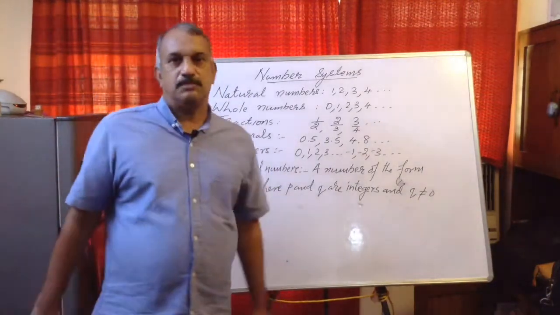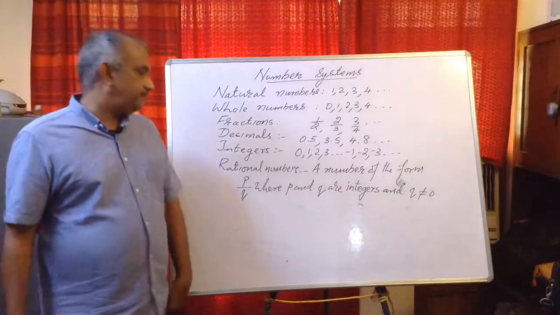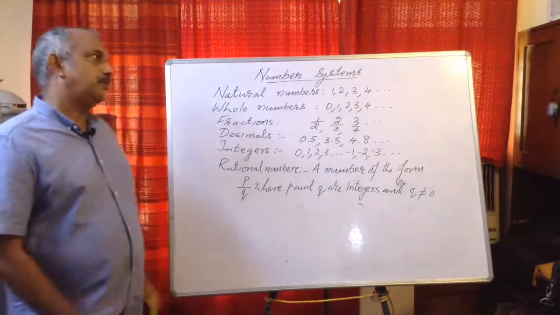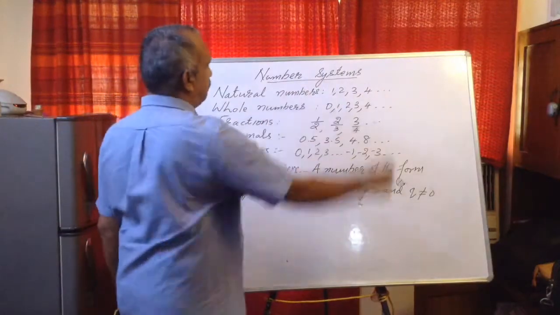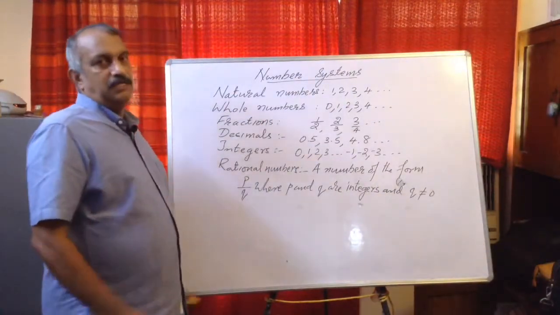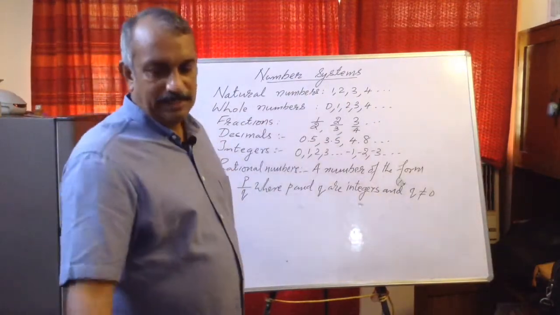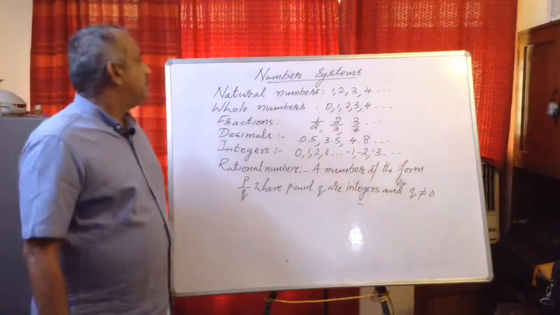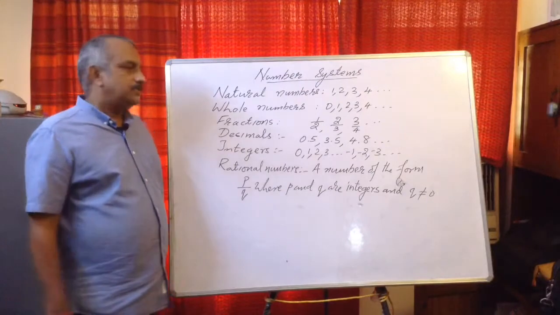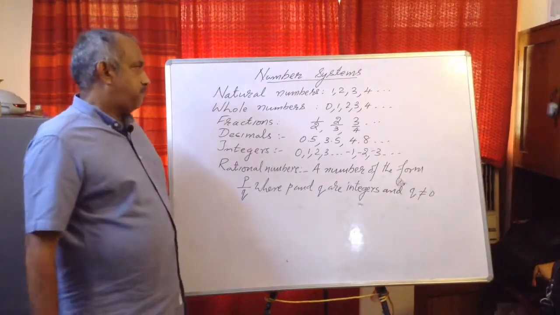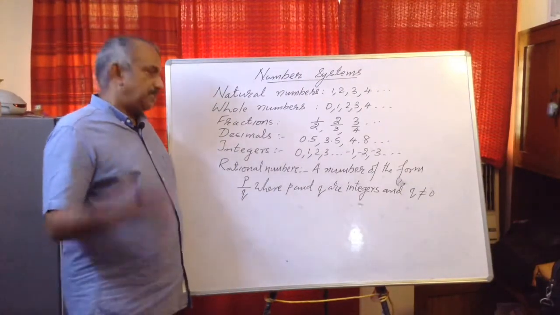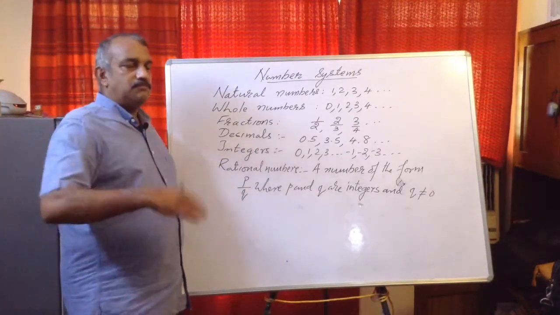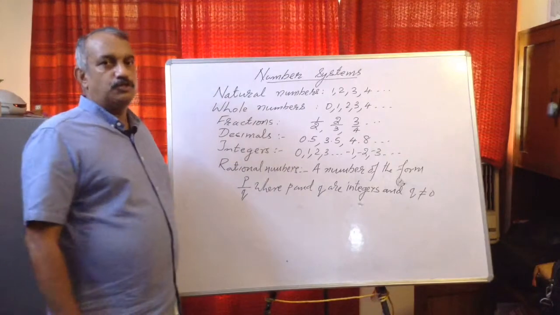Number systems. See, already we have learned these number systems. To save time, I wrote them on the board. First set of numbers, natural numbers: 1, 2, 3, etc. They are called natural numbers because they occurred naturally. In those days, many years back, there was a barter system. Barter system means people exchange things. There were no shops and all.